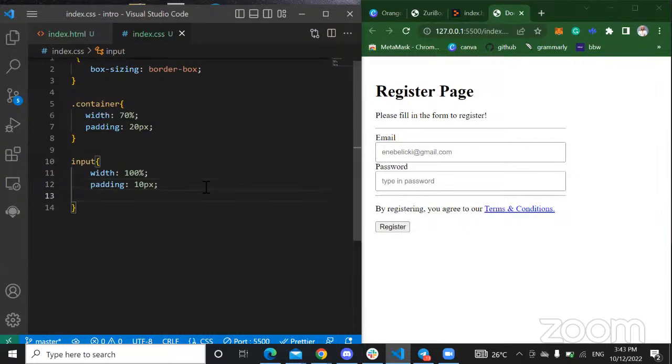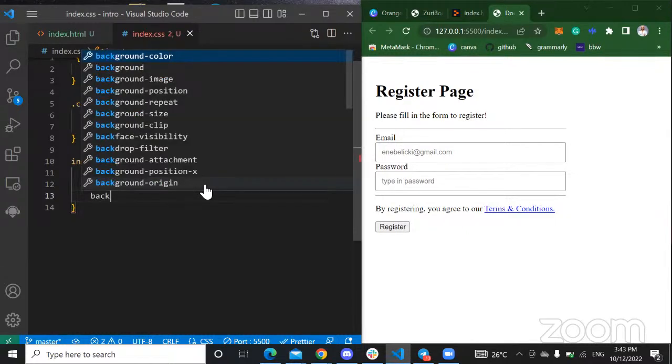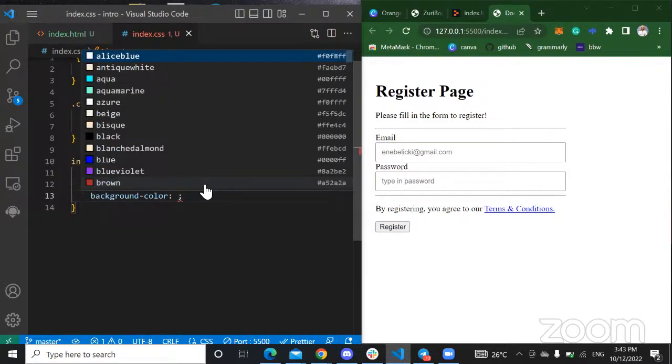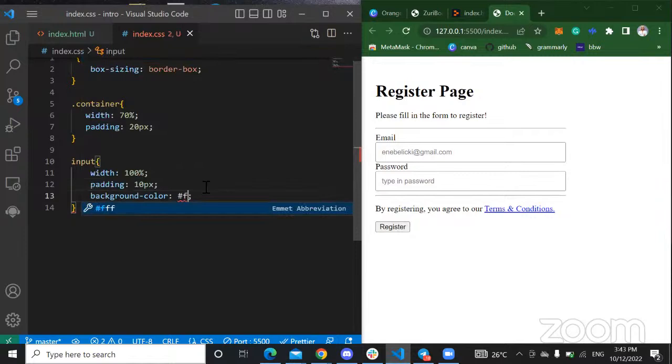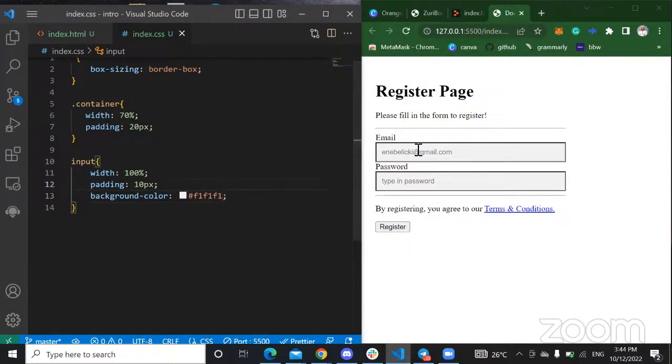So I can give my input tag a background color. One thing about designs is having a very simple design. You don't need to do too much coloration, like give it too many colors. You can just make it very simple with mild colors, and it's still very beautiful. So I'm just going to give this color. So you can see that my input tag, the colors have changed, right? The colors have changed.